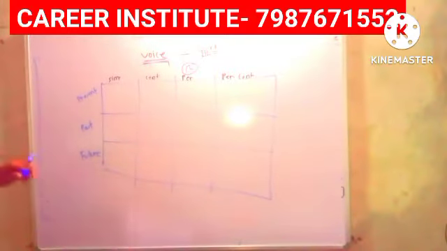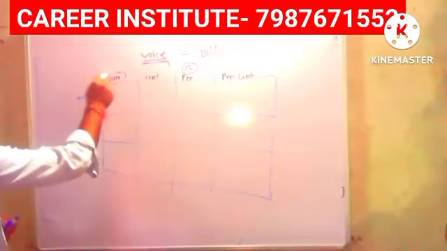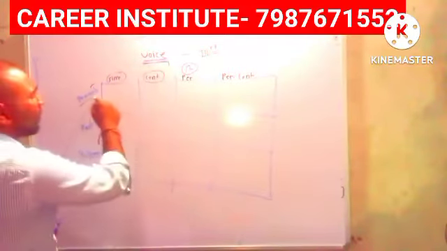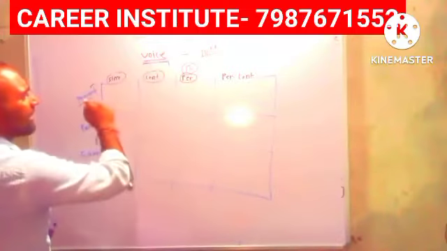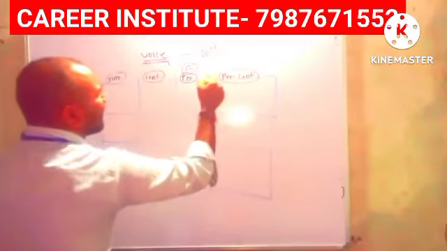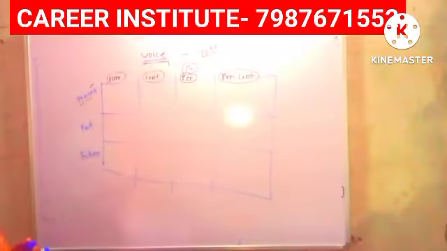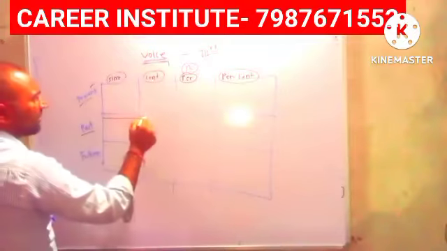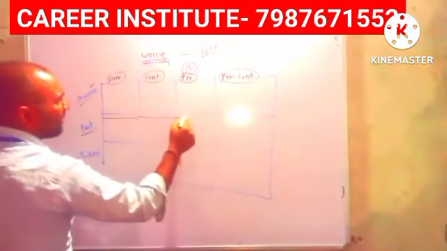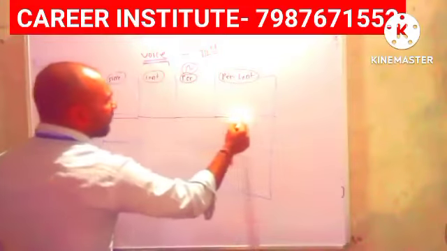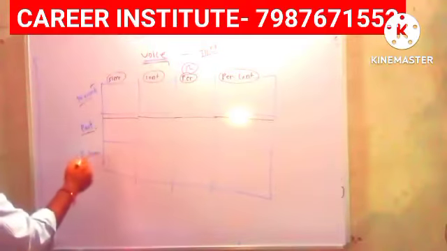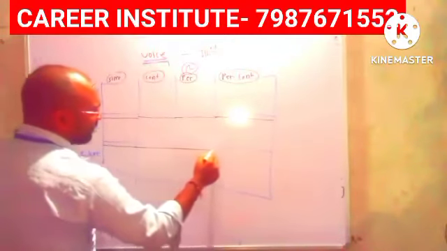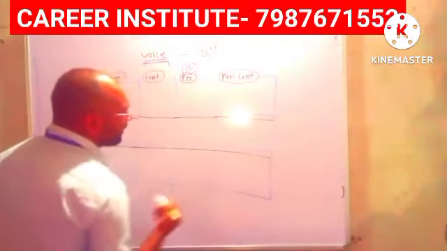Is this clear? The first one is present simple tense, second one is present continuous tense, third one is present perfect tense, then present perfect continuous tense. Clear now? Again same condition: past simple, past continuous, past perfect, past perfect continuous. And future: future simple, future continuous, future perfect, future perfect continuous.